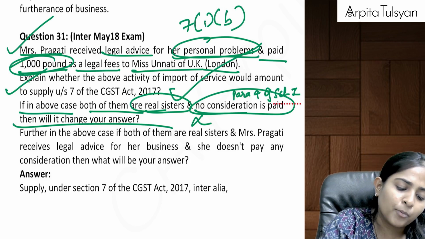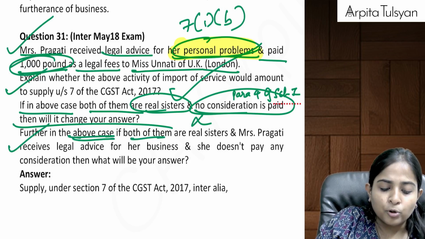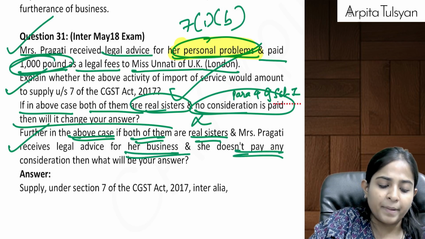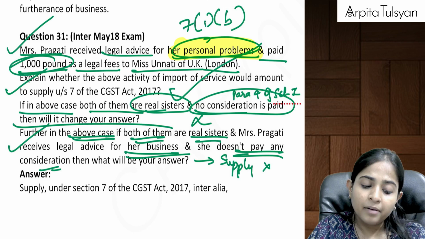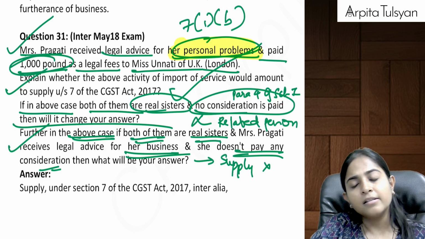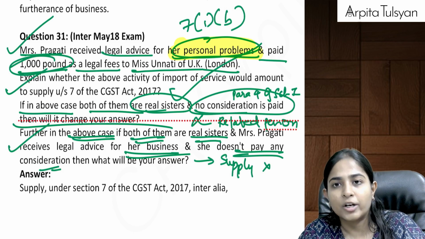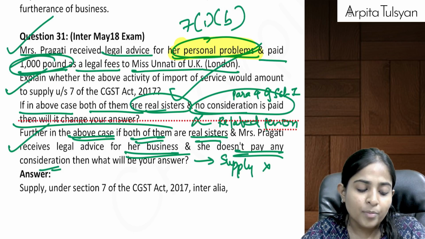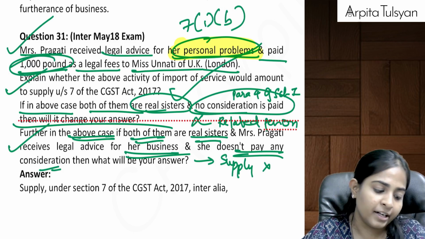Okay, this was for personal problem, right? And then last, further in the above case, if both of them are real sisters and she takes it for her business purpose and she does not pay any consideration, then what will be your answer? Can we say still it is not a supply? Why? This person is not a related person. That's why this is not considered as a supply. Ma'am, how did you say that it is not a related person? We are saying that it is not a related person because we are assuming that Miss Unnati, if she is giving legal advice from them, then she is not dependent on us.